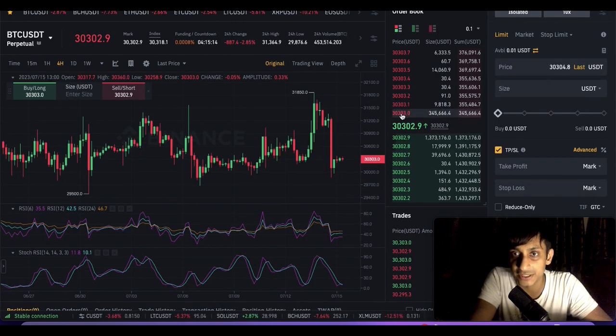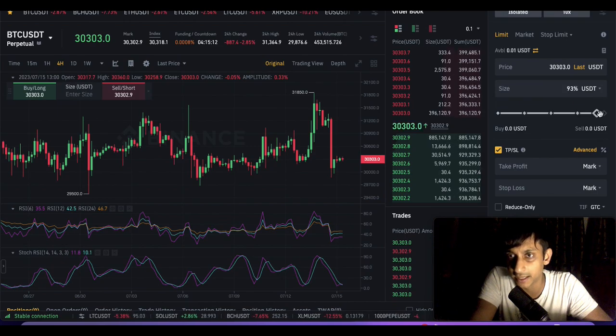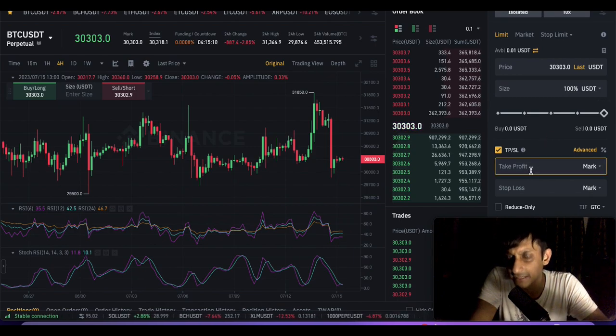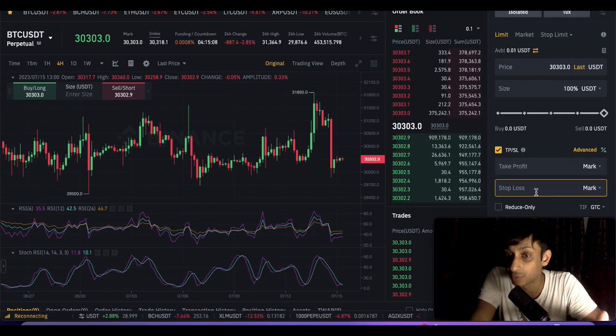Let's say you want to purchase at this price, like I clicked onto this link, and I enter, let's say, the full amount. Right now there is no USDT. I click over here 100% of the size that I want to buy, and then I put in the take profit price. Let's say I want to take profit at 30,600. And a stop loss for when I want to exit out of trades.